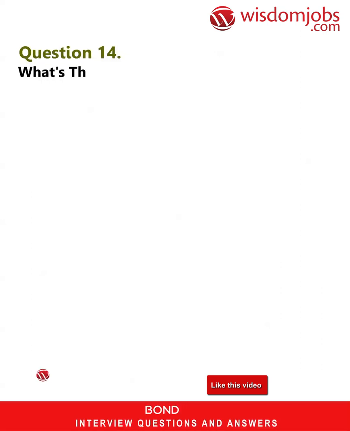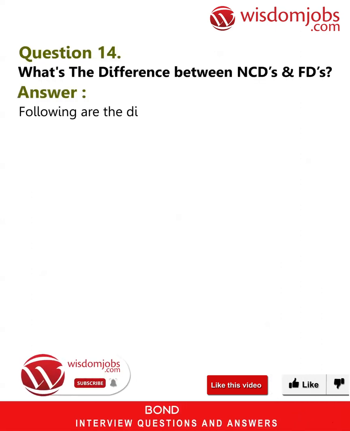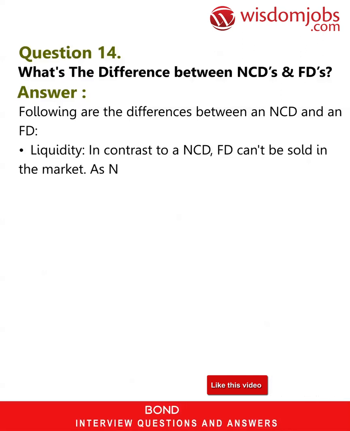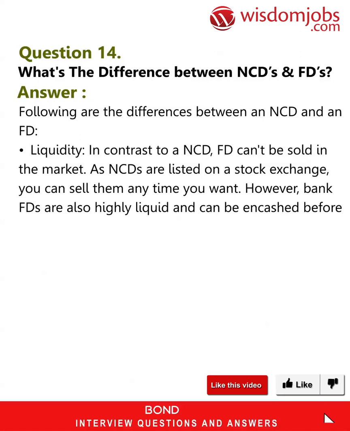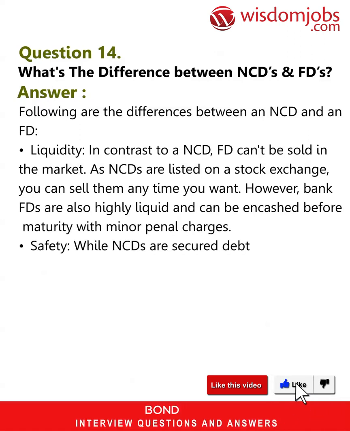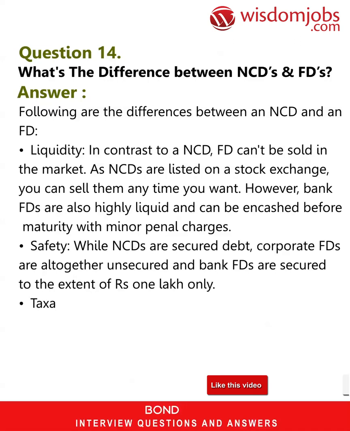Question 14. What's the difference between NCDs and FDs? Answer: following are the differences between an NCD and an FD. Liquidity: in contrast to a NCD, FD can't be sold in the market. As NCDs are listed on a stock exchange, you can sell them anytime you want. However, bank FDs are also highly liquid and can be encashed before maturity with minor penal charges. Safety: while NCDs are secured debt, corporate FDs are altogether unsecured and bank FDs are secured to the extent of Rs 1 lakh only. Taxation.